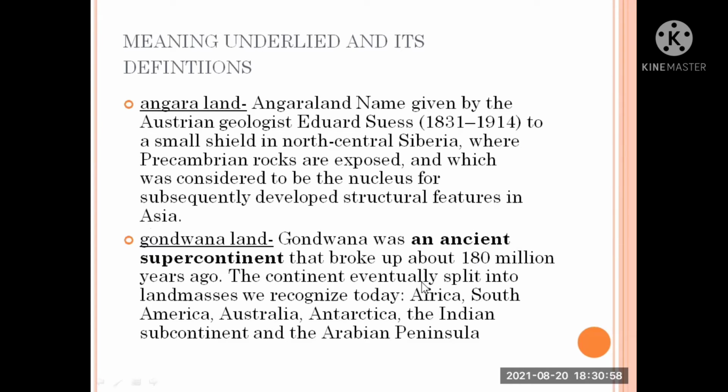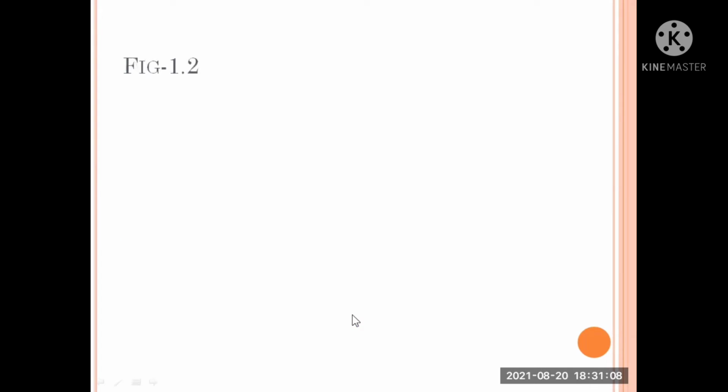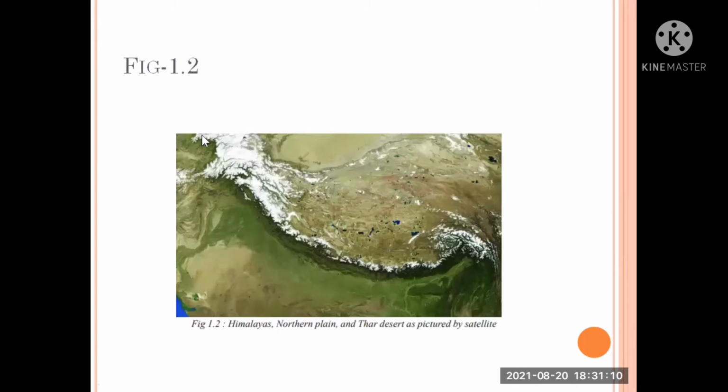The continent eventually split into the landmasses we recognize today: Africa, South America, Australia, Antarctica, the Indian subcontinent, and the Arabian Peninsula. Figure 1.2 in the textbook shows the Himalayas, the northern plain, and the Thar desert as pictured by satellite. This is nothing but a satellite view. We'll learn about this one.